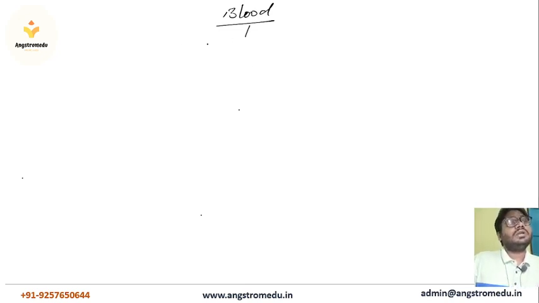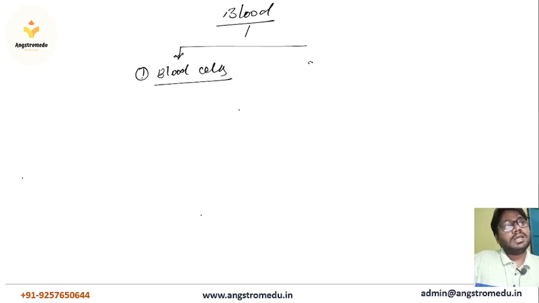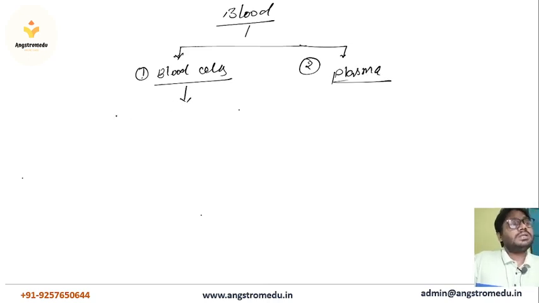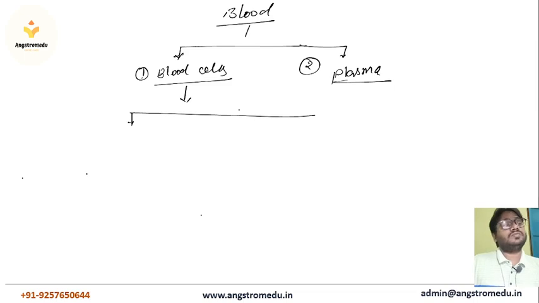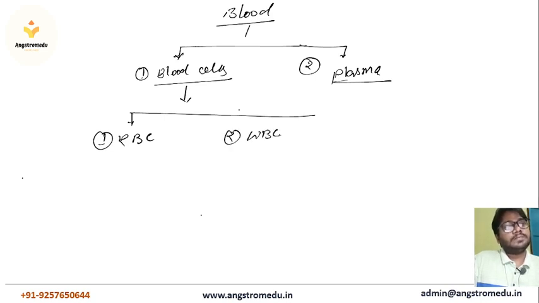Blood is formed with two things. First one is the blood cells, and second one is the plasma. In blood cells there are three types: first one is the RBC, second one is the WBC, and third one is the platelets.